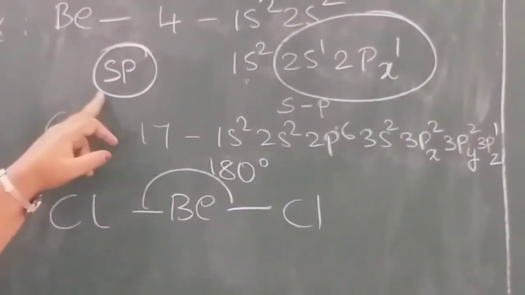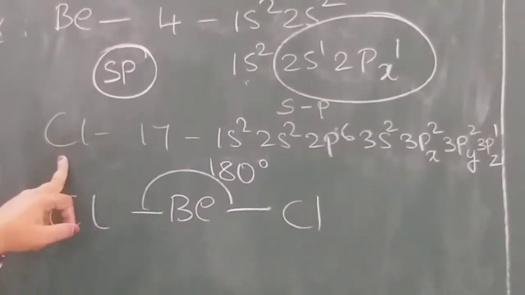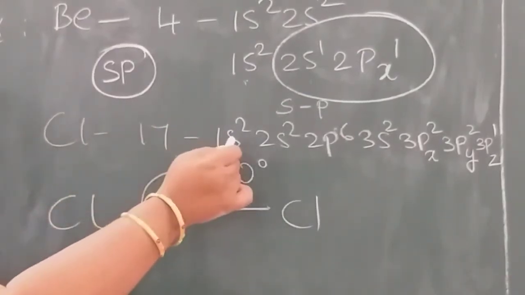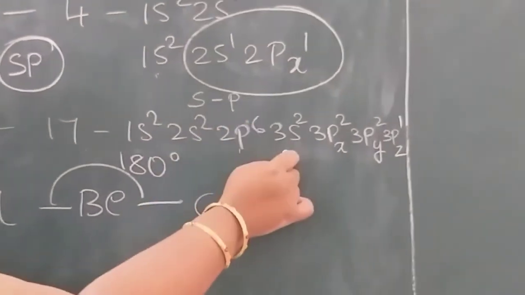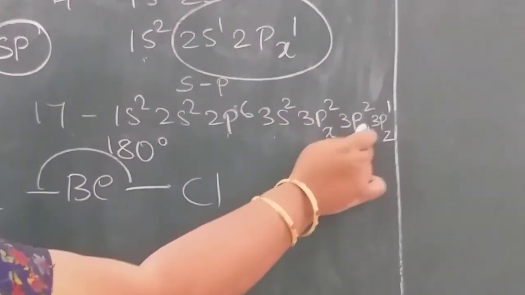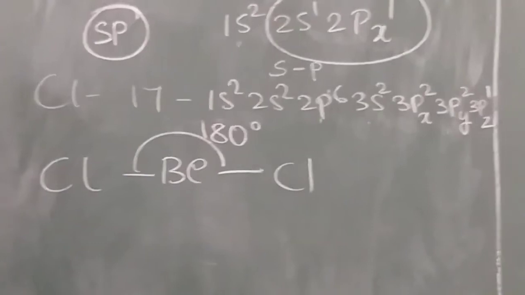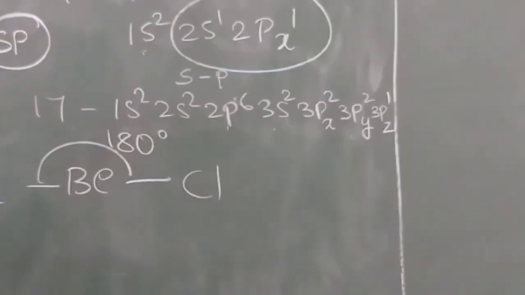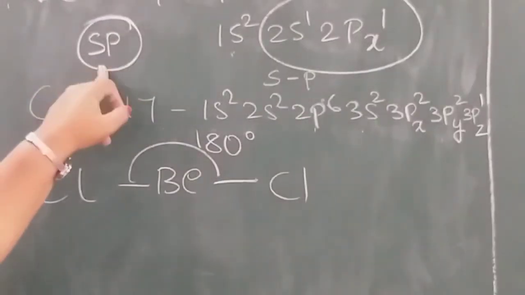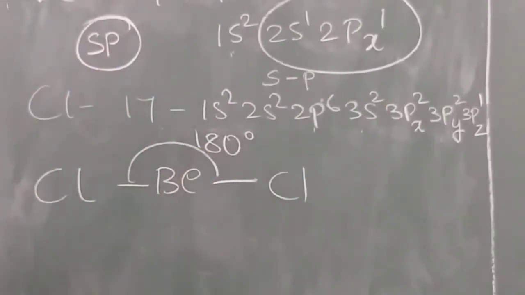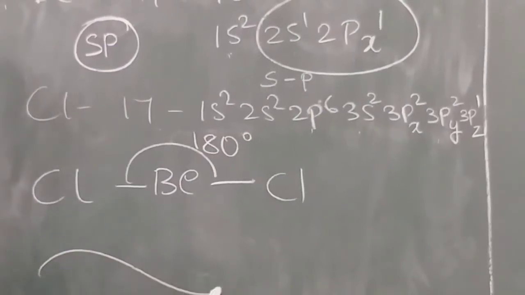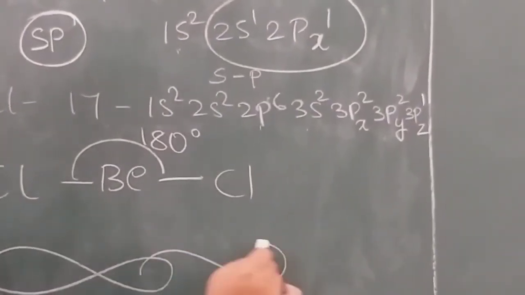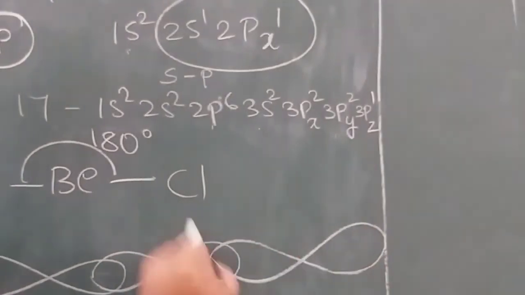These sp orbitals will combine with the chlorine on each side. Chlorine's electronic configuration is 1s2, 2s2, 2p6, 3s2, 3px2, 3py2, 3pz1. So chlorine needs only one electron. This one electron of 3pz overlaps with the sp orbital and forms the bond, like this.